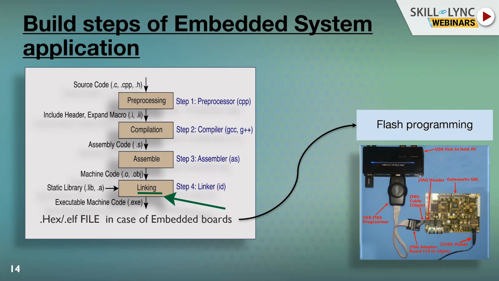Then we have to link all these object files to build for that actual hardware target. So with the help of the linker, you will build an X file or ELF file. This is actually the executable in case of embedded systems. Like .exe in the traditional Windows system, the X file or ELF file is the executable, the final binary, as we say in embedded systems. So this procedure is a combination of all these steps: pre-processing, compilation, assembling and linking, and we get the final software, that means the X file.